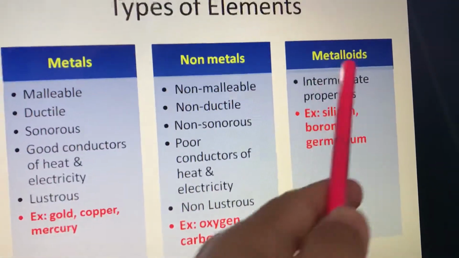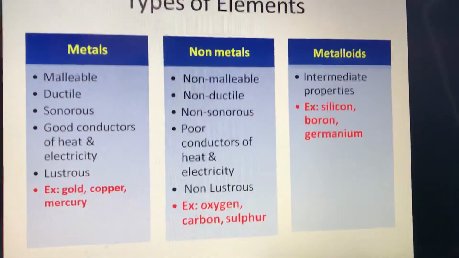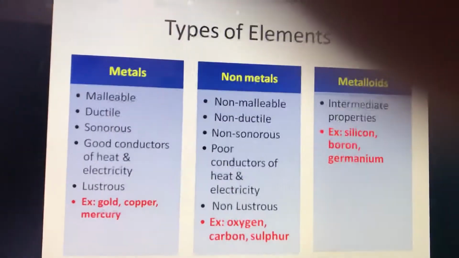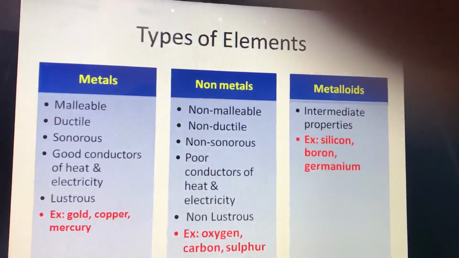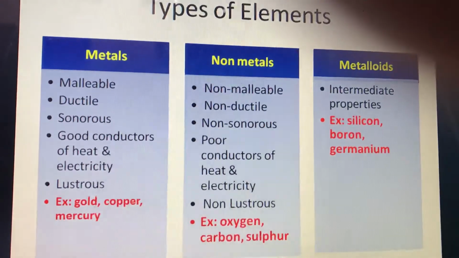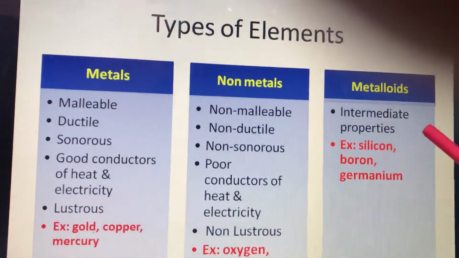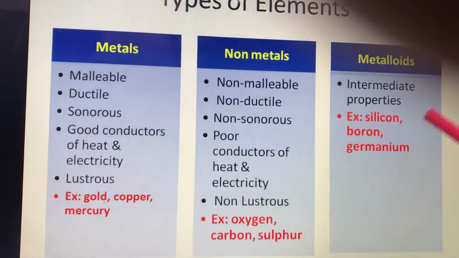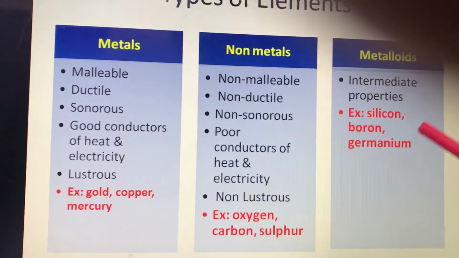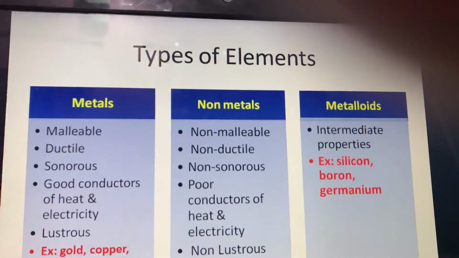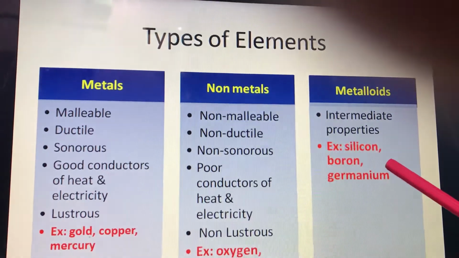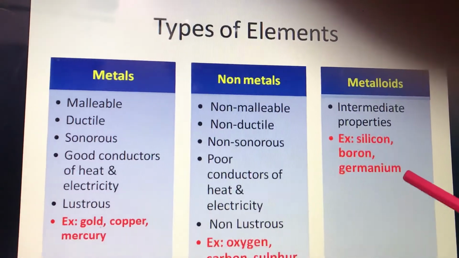And metalloids, they have some intermediate properties between metals and non-metals. You'll study about this in detail in 10th class. Okay, they have intermediate properties, means they show properties of both metals and non-metals. Some examples are silicon, boron, germanium. Okay,